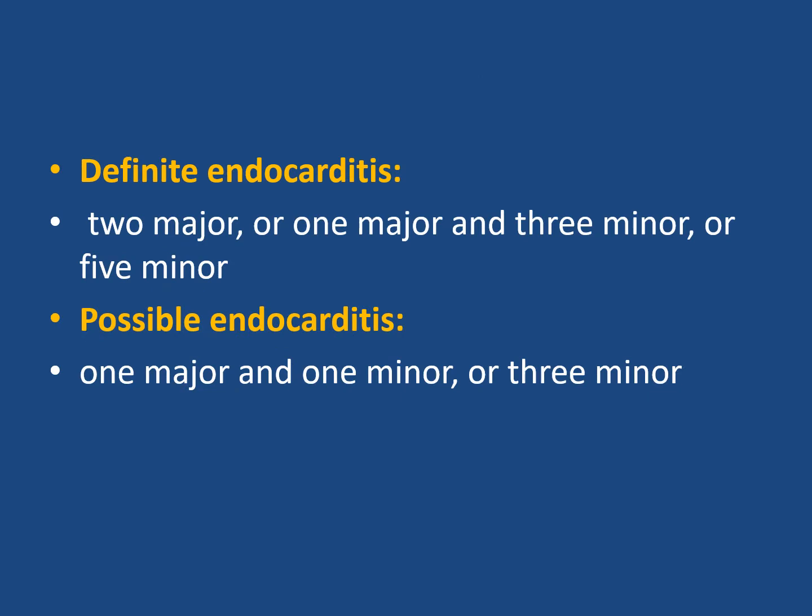So if we have two major criteria, fine, we have a definite endocarditis. If we have one major, there should be three minors, or five minors, then the diagnosis is definite. And if one major and one minor, or there are three minor, then there is a possibility of endocarditis.